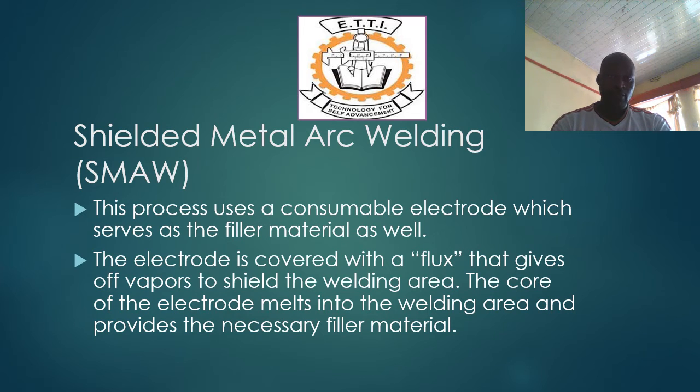And then next, let's define something. Let's define shielded metal arc welding. This process uses a consumable electrode which serves as a filler material as well. The electrode is covered with a flux that gives off fumes to shield the welding area. The core of the electrode melts in the welding area and provides the necessary filler material.